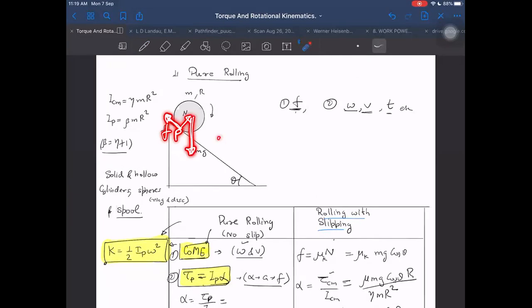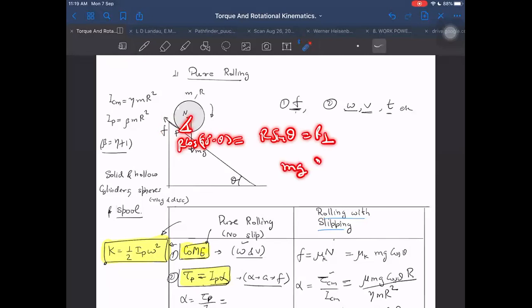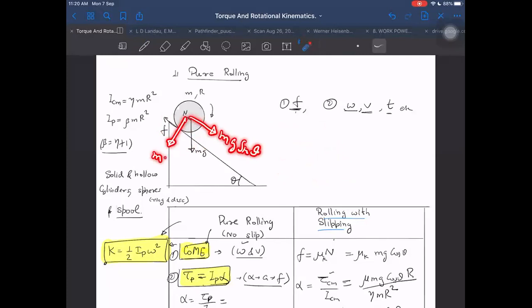What is torque due to mg? I can find it out. This is the r distance. And what angle does r make with the horizontal? I think 90 minus theta. Then it will become r cos(90 minus theta), which is equal to r sin theta. That is r perpendicular. So mg into r perpendicular becomes mg r sin theta. I don't prefer this way, I will prefer to break mg into components, because everybody knows them: mg sin theta and mg cos theta. So mg sin theta into r will be the torque.